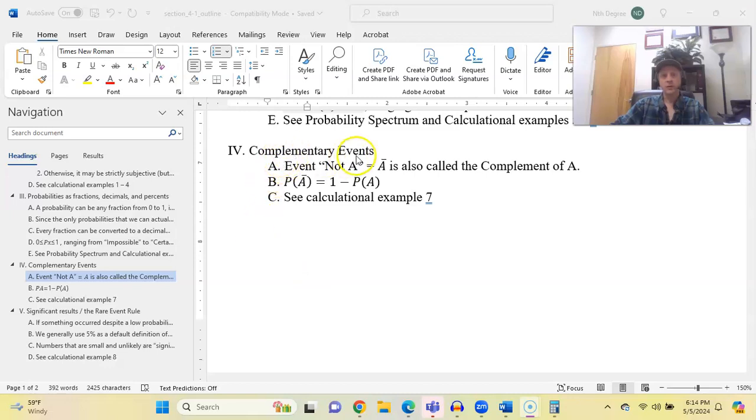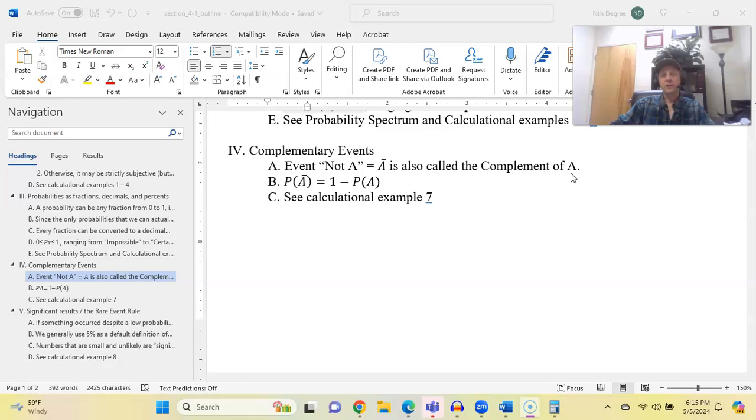The next issue is called complementary events. Complementary events are basically opposites of each other, where either one of them or the other must happen. So we sometimes use the word not to identify a complementary event. So not A, or the opposite of A, is abbreviated in math language as A with a bar over top of it. We say A bar. That event is also called the complement of A.